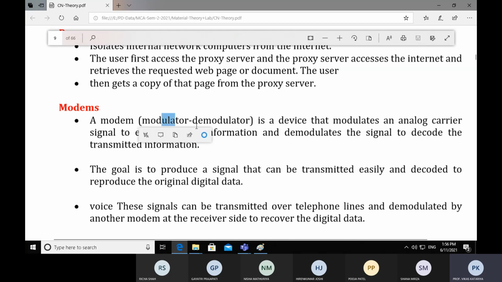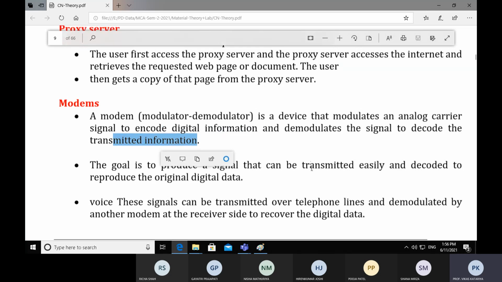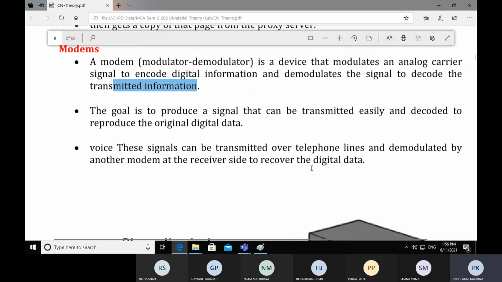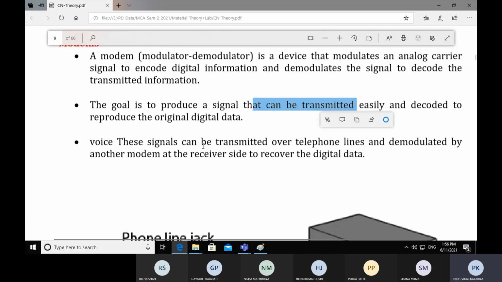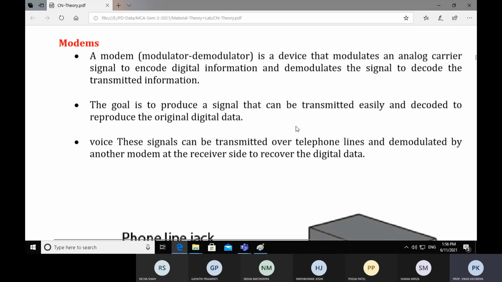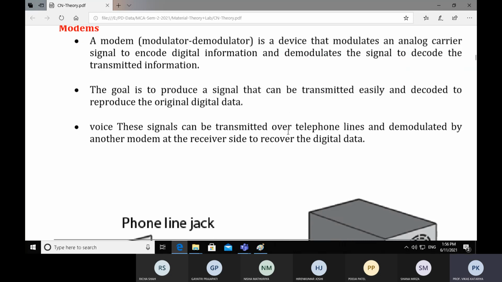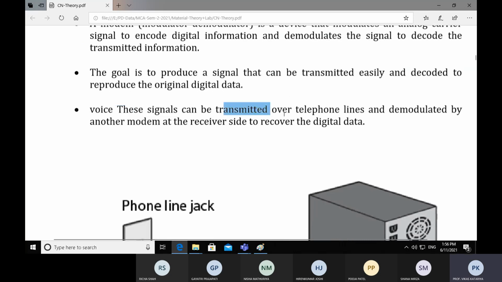So a modem is a modulator and demodulator device that modulates an analog carrier signal to encode digital information and demodulates the signal to decode the transmitted information. The goal is to produce a signal that can be transmitted easily and decoded to reproduce the original digital data. These signals can be transmitted over telephone lines and demodulated by another modem at the receiver side to receive the digital data.